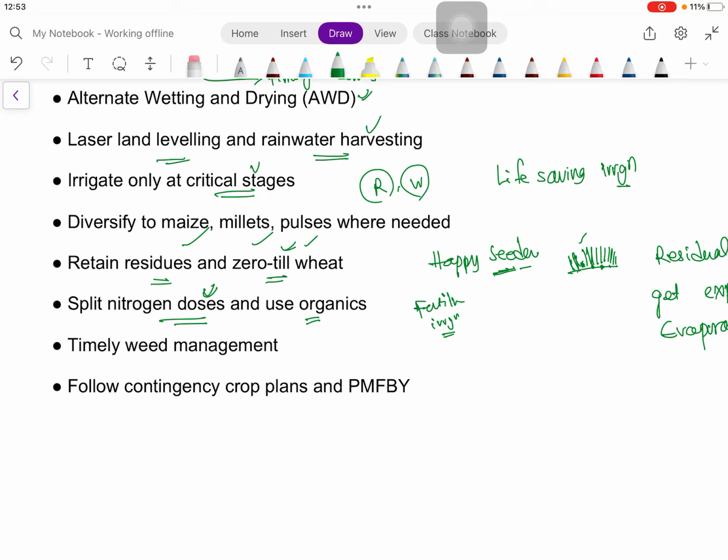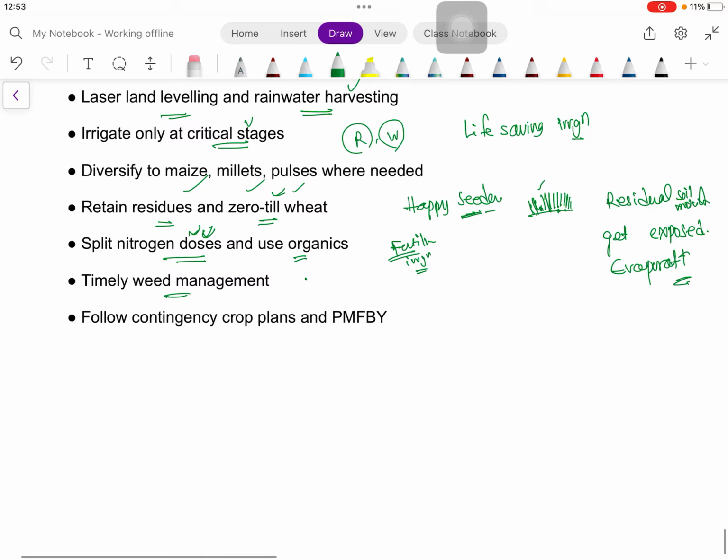As poor rainfall is there, we have to judiciously use the fertilizer, split the nitrogen doses, and use organics. Then timely weed management. The weeds compete with the plant for nutrients and water, so definitely we have to manage the weeds timely.